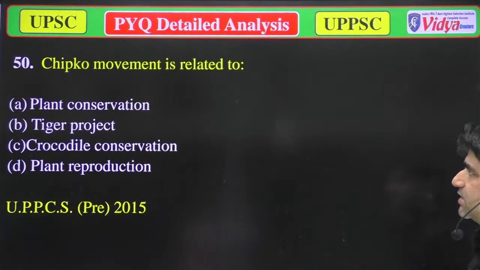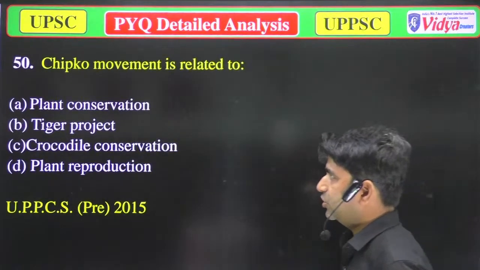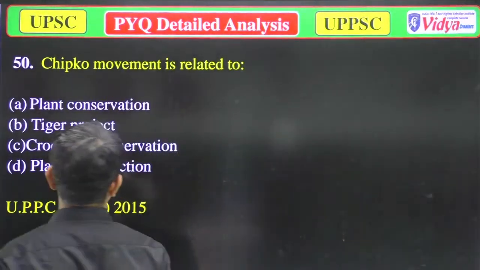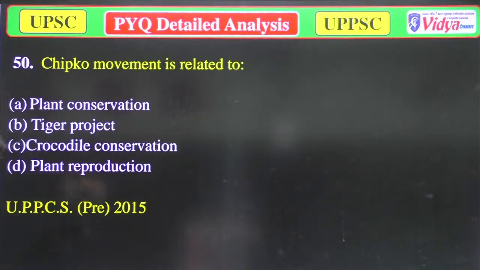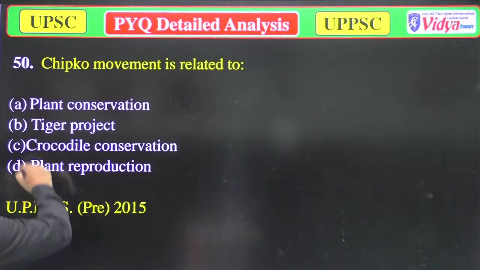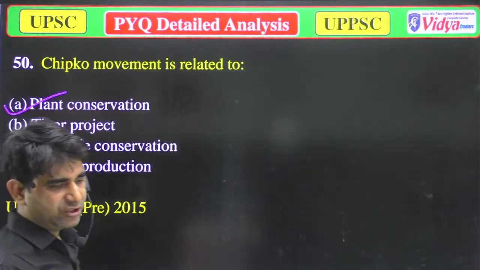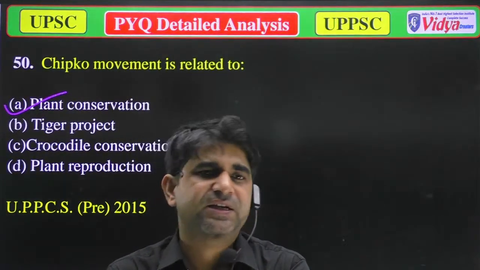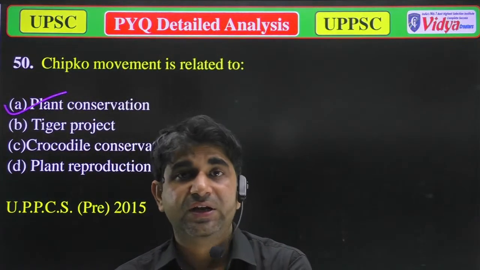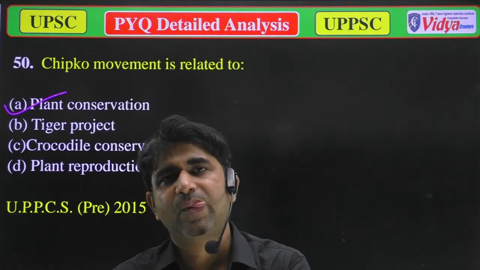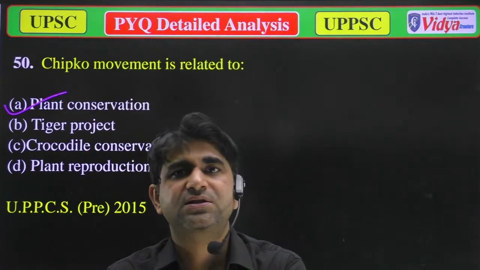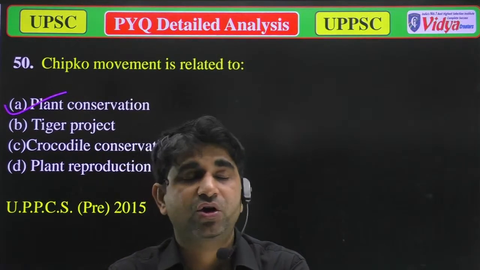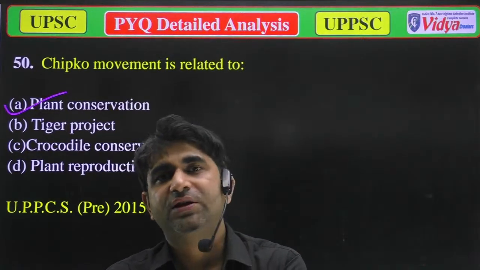So now we'll move to the next question. Chipko movement is related to A. Plant conservation, B. Tiger project, C. Crocodile conservation, and D. Plant reproduction. So it is related to the plant conservation, because Chipko movement started from Uttarakhand, where many ladies, or you can say tribals, started to conserve trees for their environment.